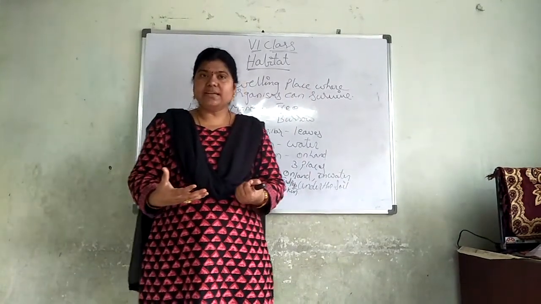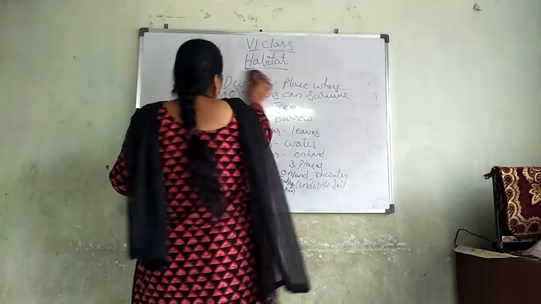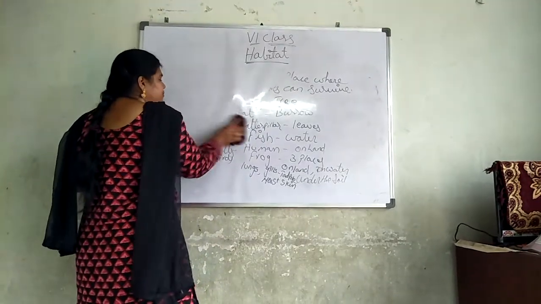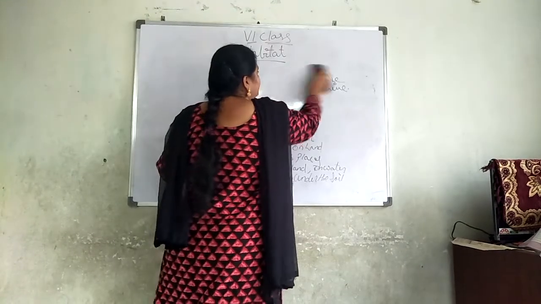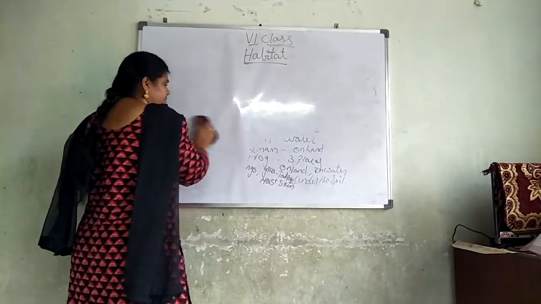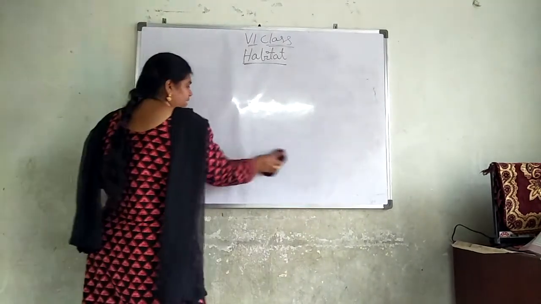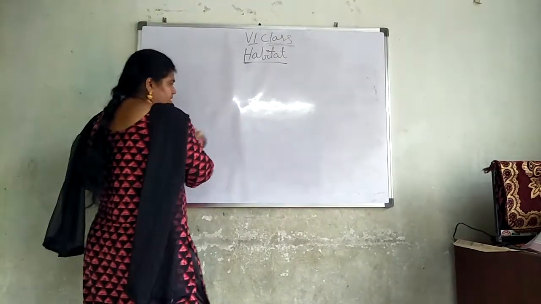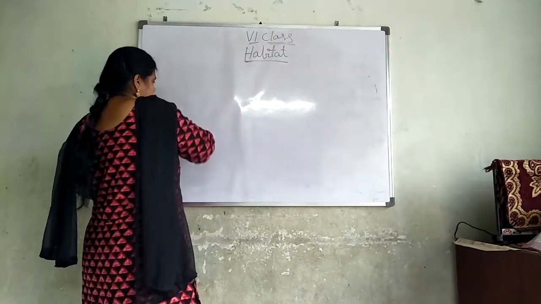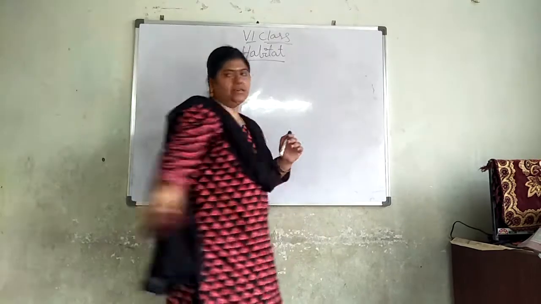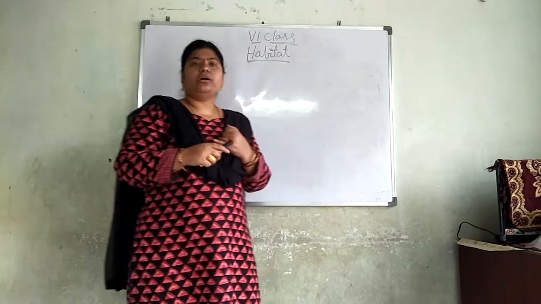In this particular lesson, we have three types of habitats. One is the pond as a habitat. The next one is aquatic habitat. The pond is a habitat for which organisms? That is called the aquatic habitat. The next one is terrestrial habitat. Terrestrial habitat means the organisms which live on land and also on trees. We will talk about the pond as a habitat.